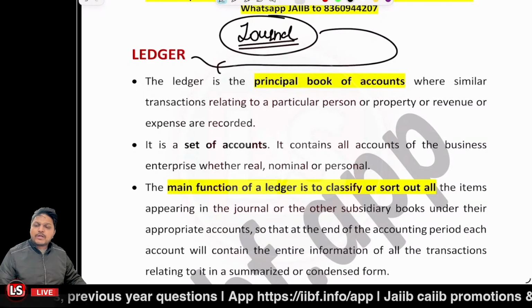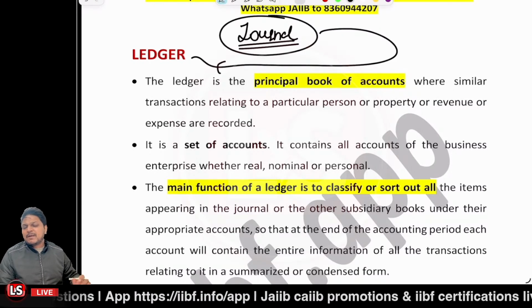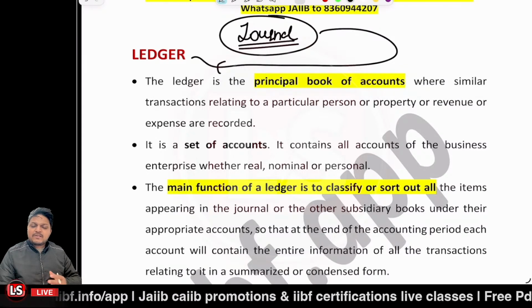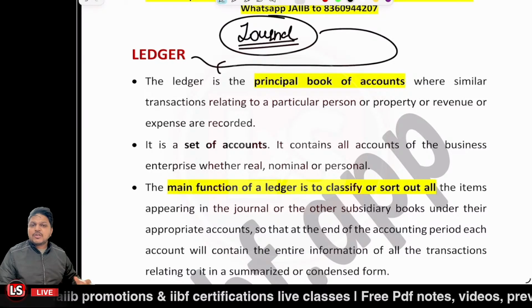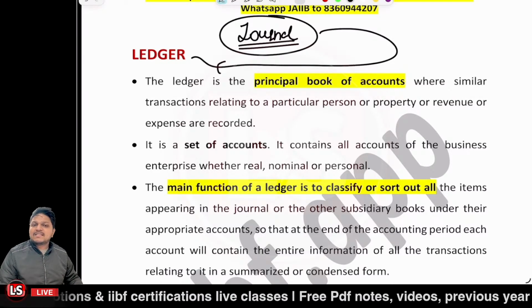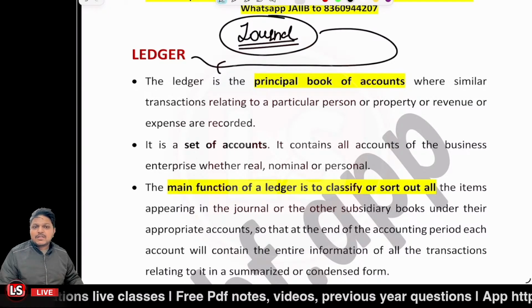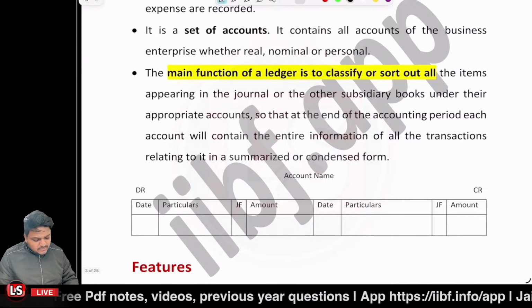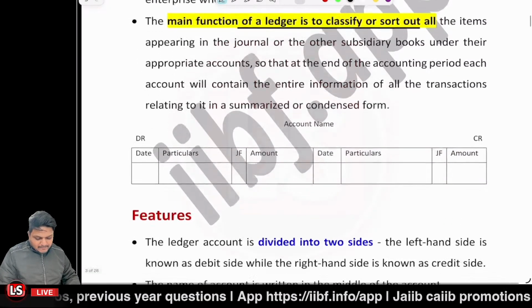It could be the real account, it could be the nominal account, it could be the personal account, right? So the main purpose of the ledger is related to what? All the transactions which we have previously recorded in the journal, we now want to classify under the different accounts. So the main function is to classify or sort out all the items which were there in the subsidiary books or in the journal under the appropriate account.